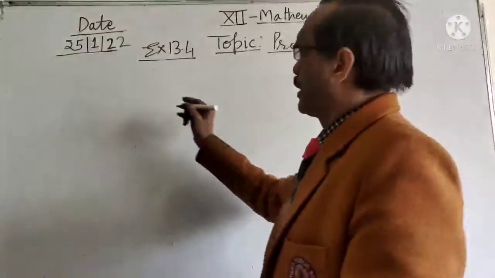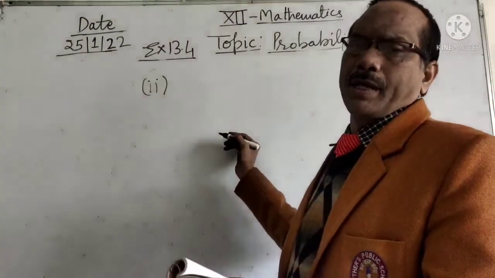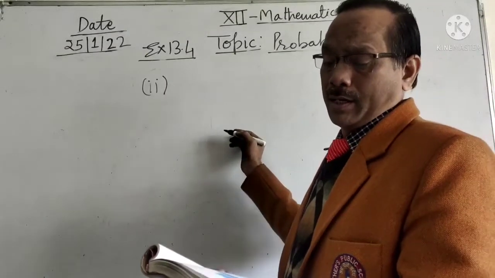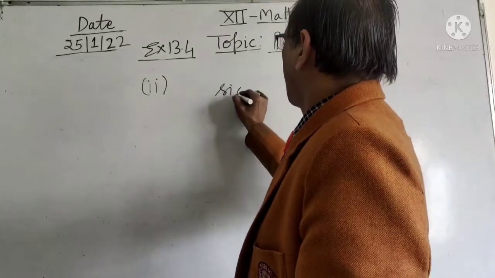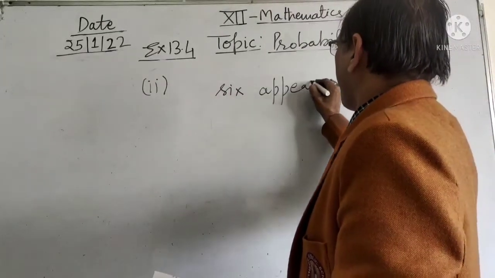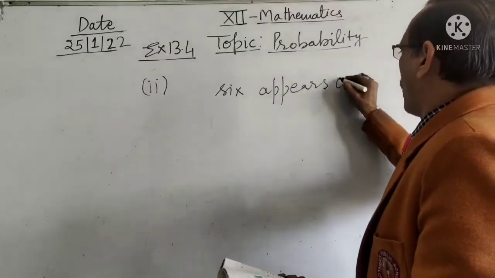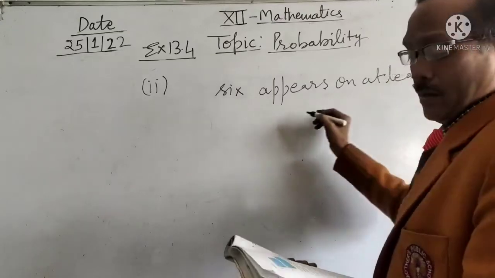Second part: 6 appears on at least one die.